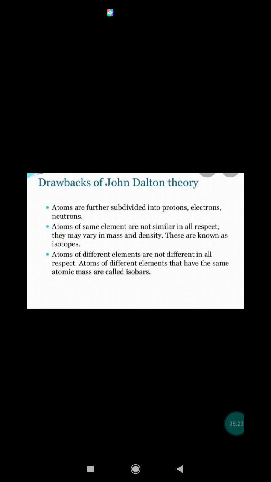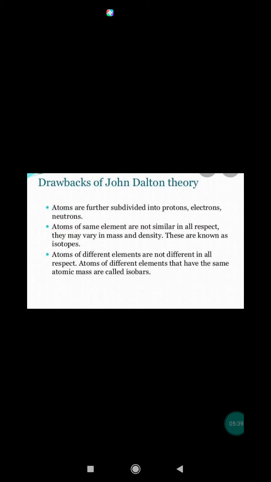The assumption that atom is indivisible is no longer true. An atom can be decomposed into three subatomic particles such as electron, proton, and neutron. Atoms of the same elements may not be identical in all respects.